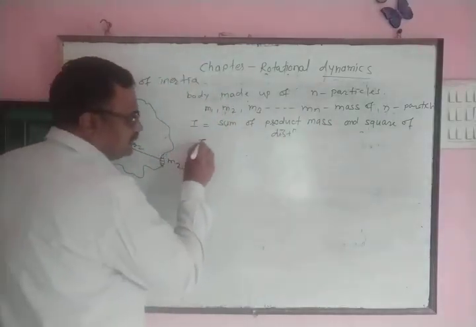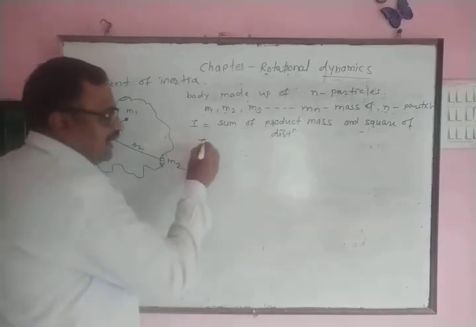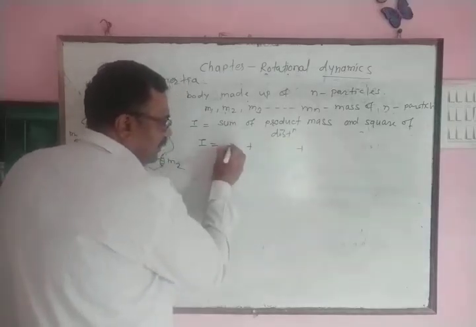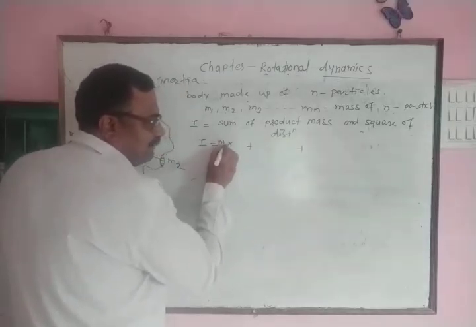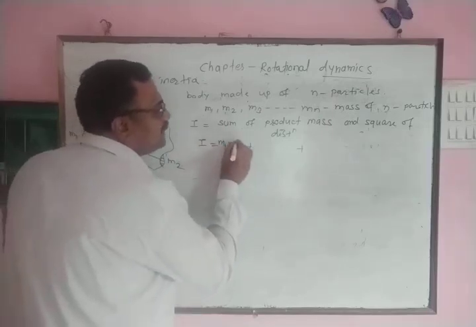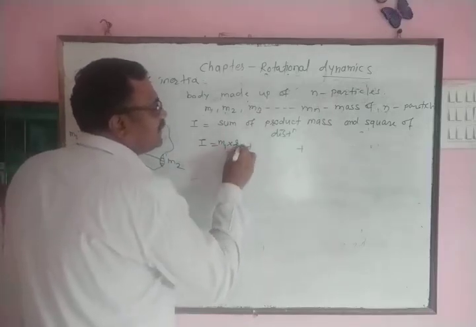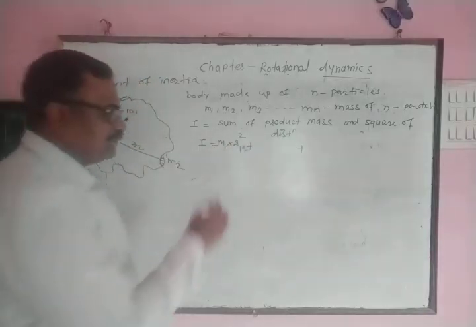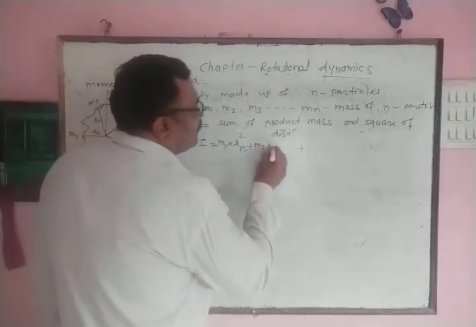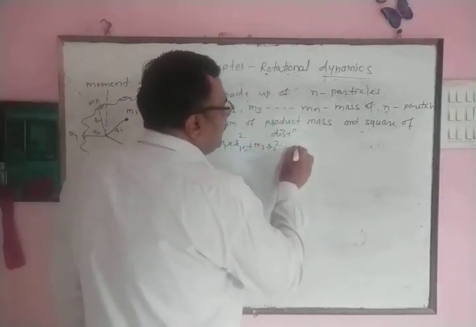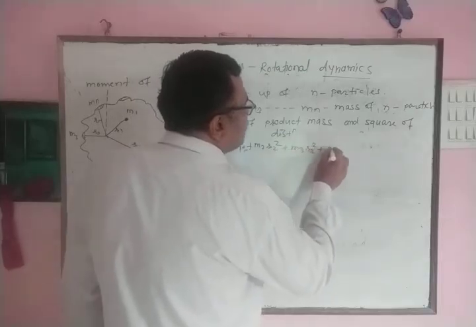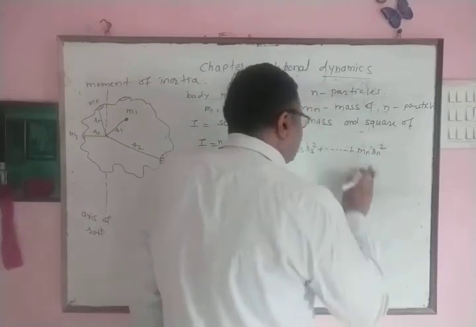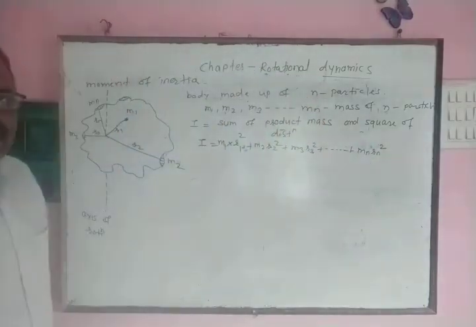M1 R1 square plus M2 R2 square plus M3 R3 square plus and so on up to Mn Rn square. This is the formula to calculate moment of inertia.